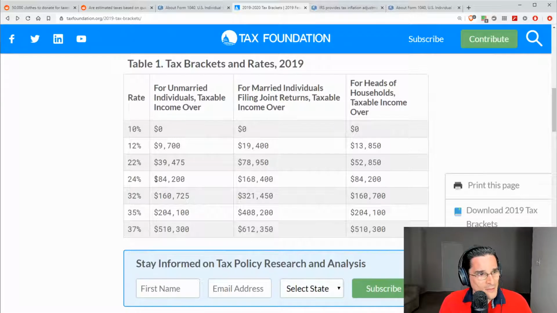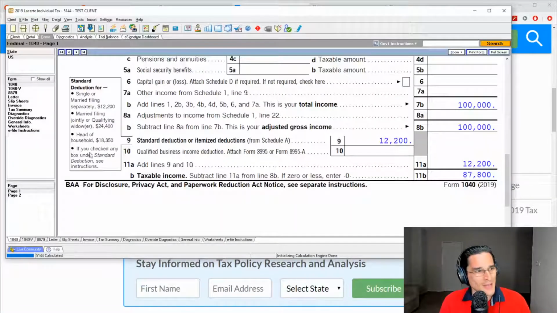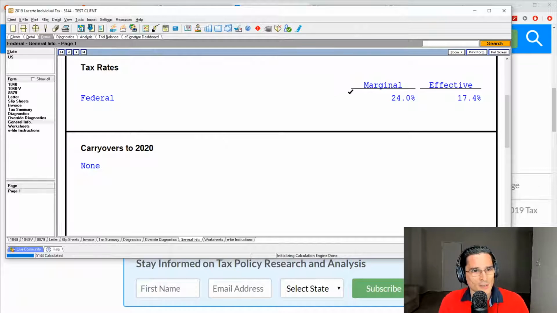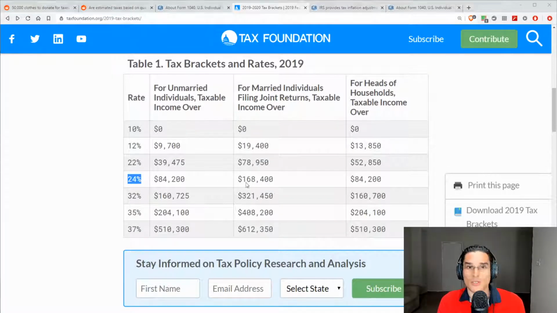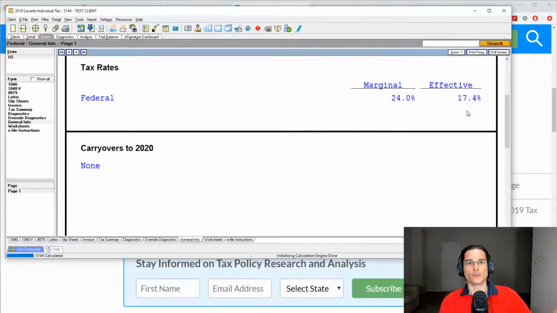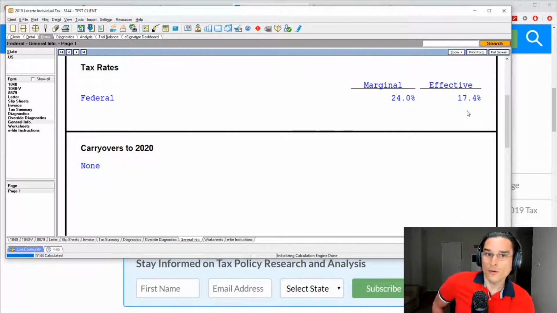We've exceeded the threshold for 24%, and on top of that, we didn't get up to the 32% bracket. So we're in the 24% bracket. That's the marginal tax rate in this example. But now let's take a look at the tax rates here. You'll see that the marginal rate is indeed 24%, which agrees with what we saw here. But the effective rate is 17.4%.